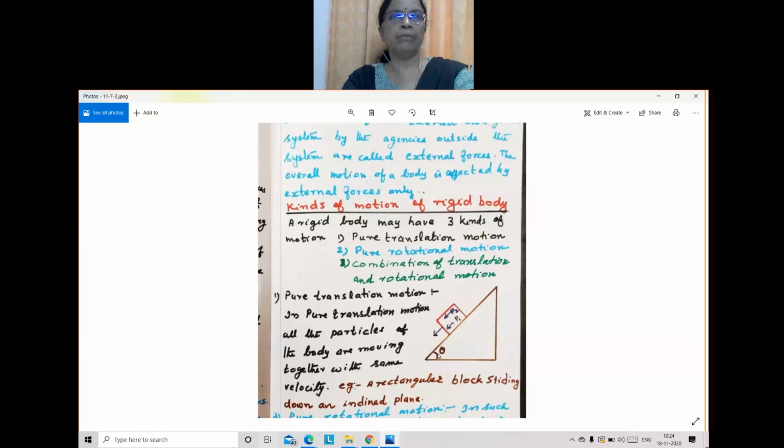For example, when we kick a football, after moving along a parabolic path, it covers a linear distance. Suppose it moves 5 meters. So that is its linear distance. And every particle of the ball will have the same velocity. The ball is made up of a large number of particles.